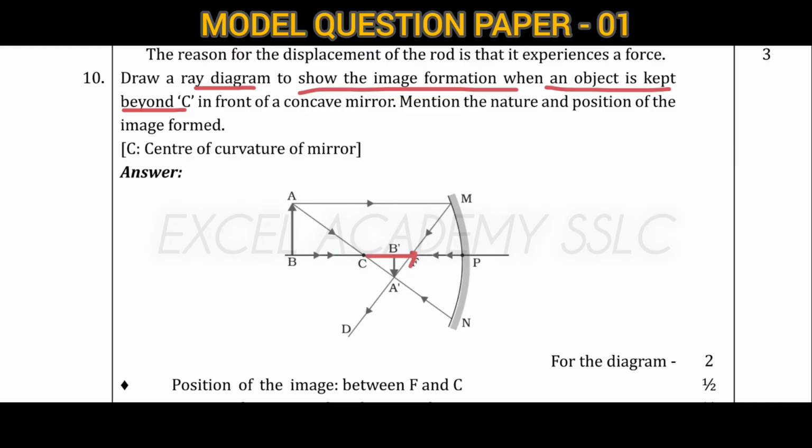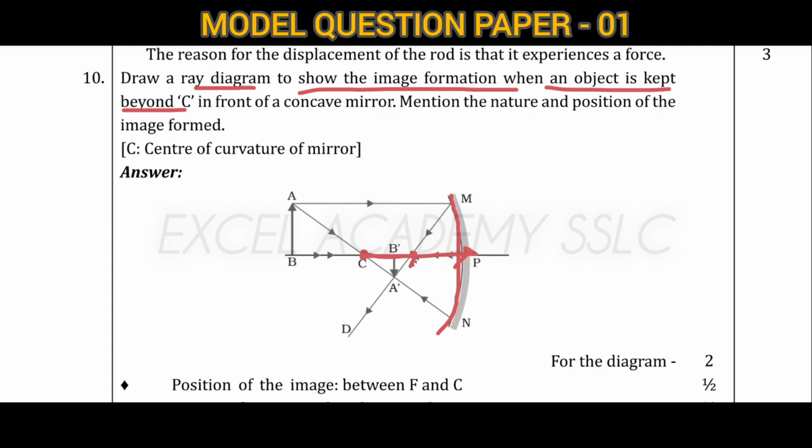Object beyond C in front of a concave mirror. Mention the nature and position of the image formed. Here, first of all, they are asking about a concave mirror. This is a concave mirror. They are asking about the object in front of it beyond C. Here the object is placed, and C is nothing but the center of curvature.